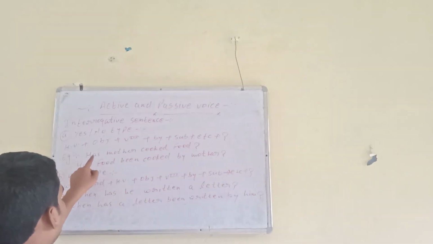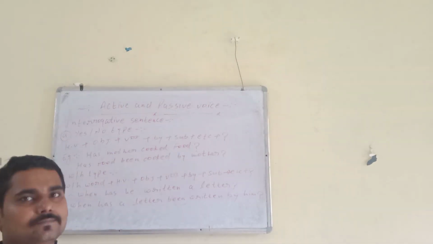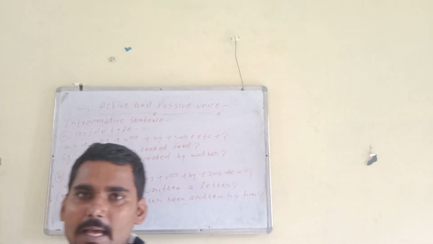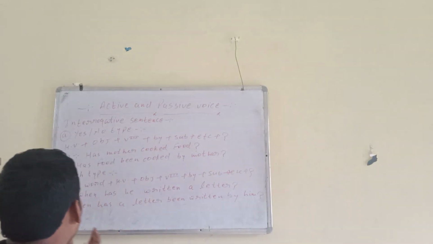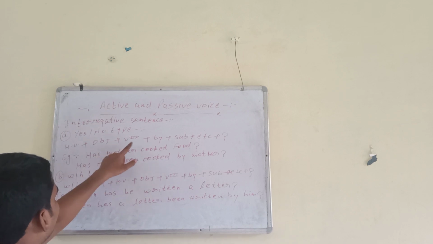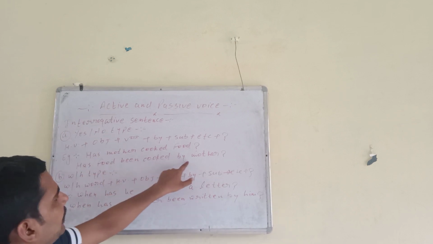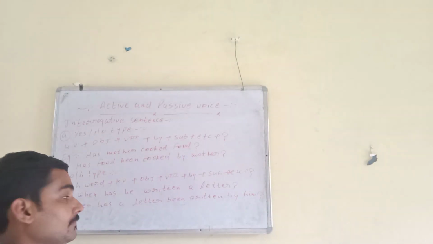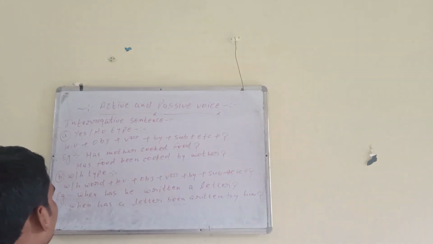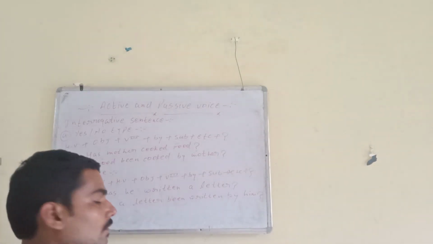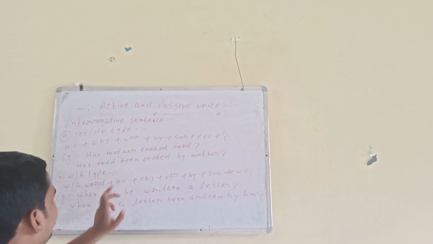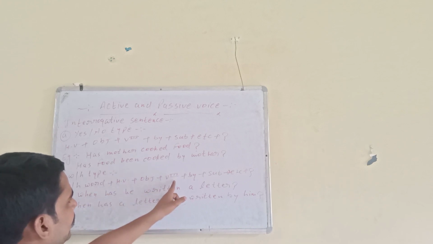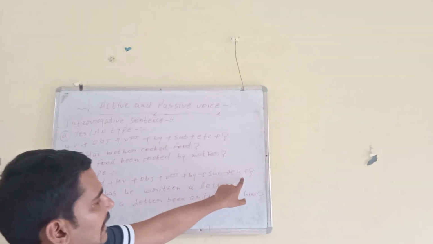For example, has mother cooked food? This is yes/no type because we can reply in yes or no. Then, has food been cooked by mother? Mark of interrogation. The second one is WH type, which starts with a WH word: WH word, helping verb, object, third form, by, subject, other word.